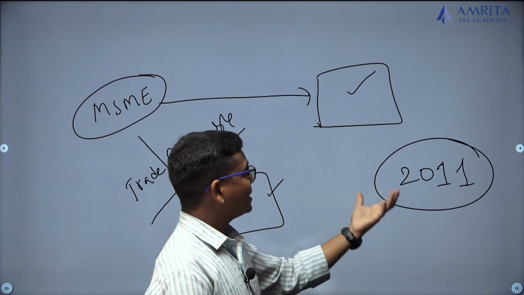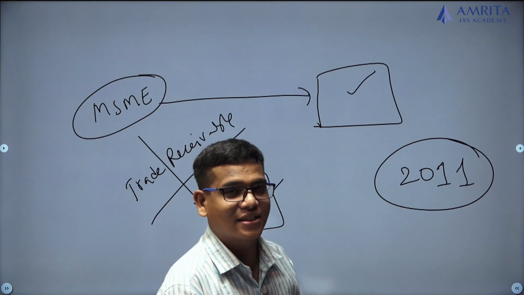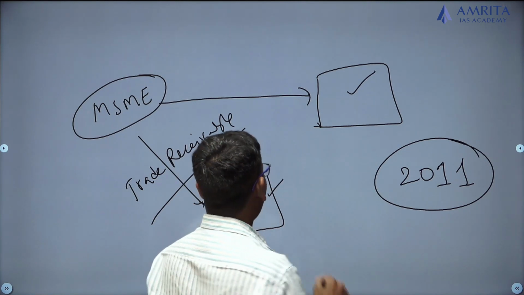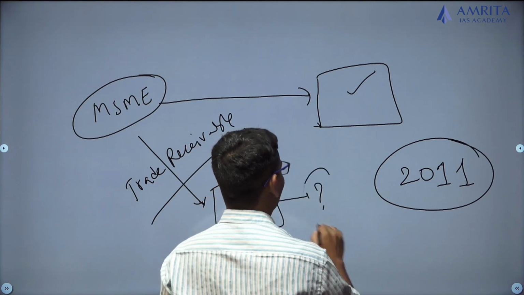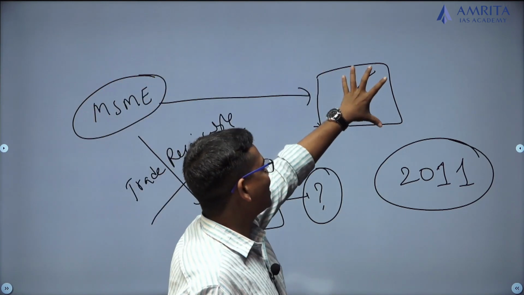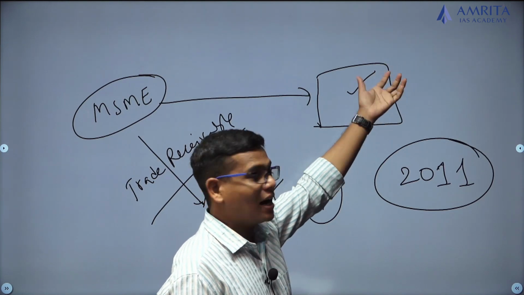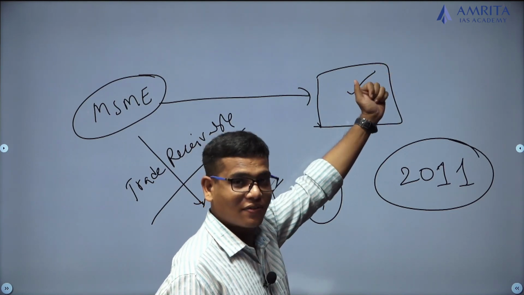But in the 2011 act, they have clearly mentioned this entire process. Now who are these people? I understand this is an MSME and this is any big corporate or public sector undertaking or any company or anything which is specified by the Reserve Bank of India.